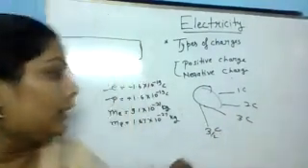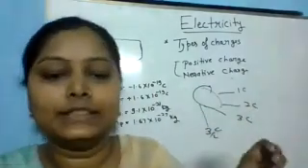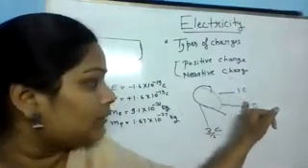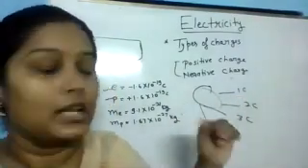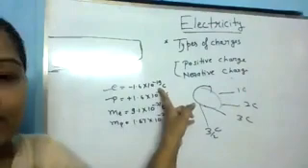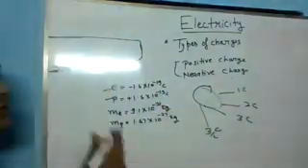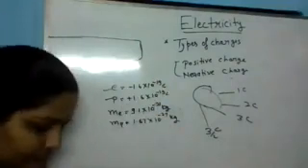Further? Okay, so now from this observation that any object can be charged by an integral multiple of the basic unit of charge, and what is the basic unit of charge? The electron is the basic unit of charge. So from this observation we have a formula.